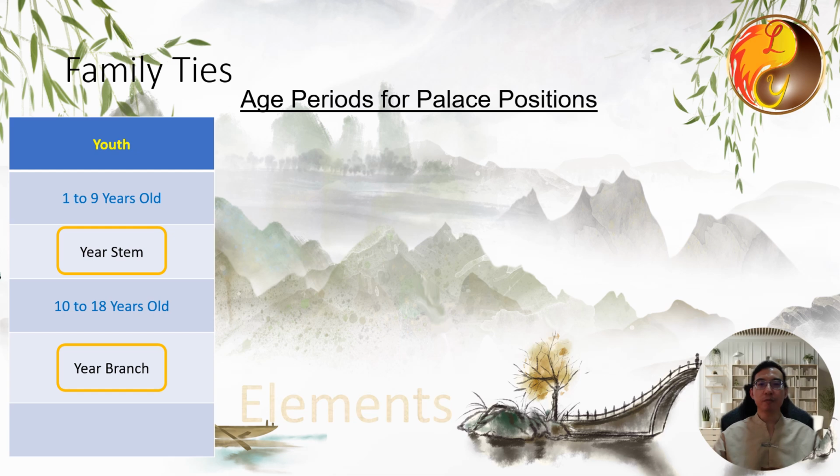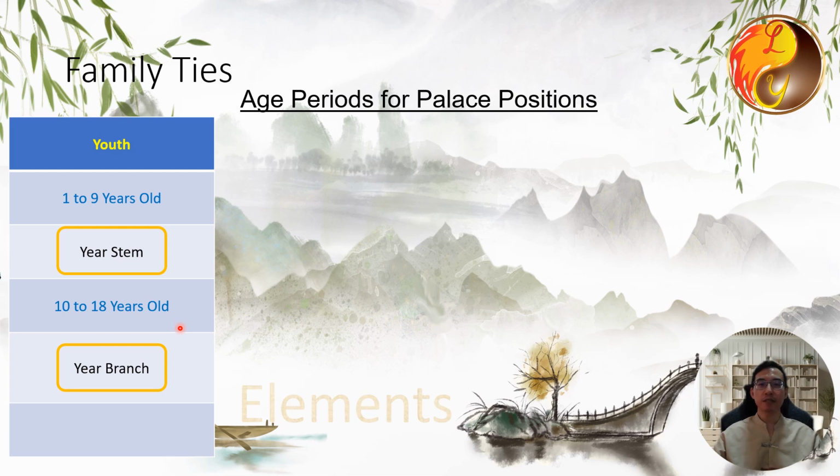Age periods for palace positions. After generating the 4 pillars of destiny, each character represents a specific age period. The year pillar represents one's childhood. The heavenly stem of the year represents ages 1 to 9, and the earthly branch of the year represents ages 10 to 18. Each character generally represents a period of 9 years.